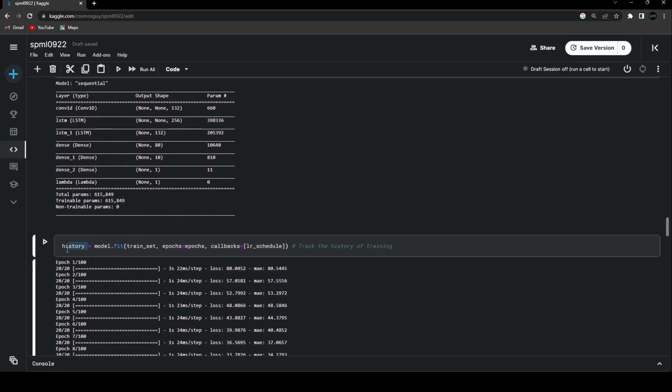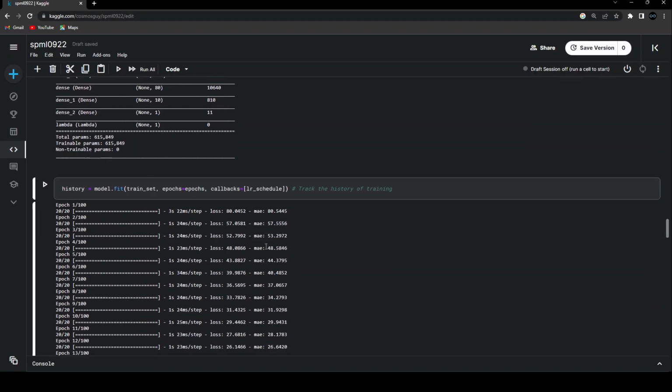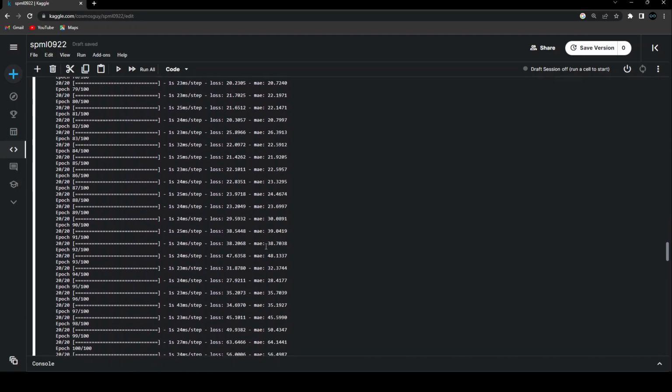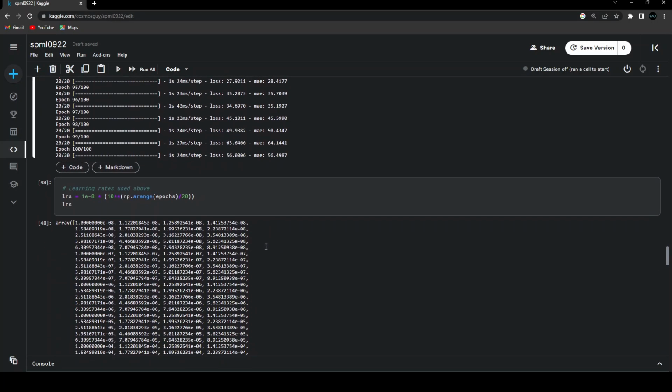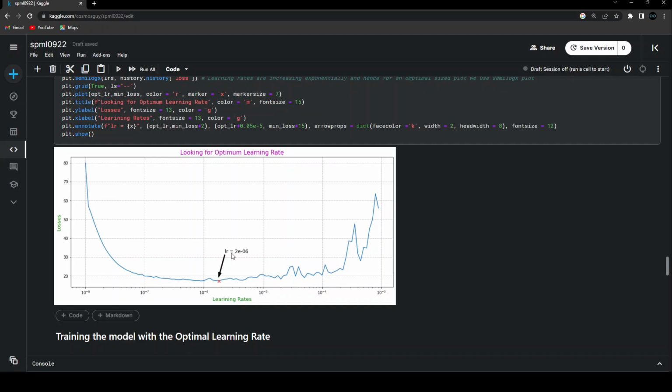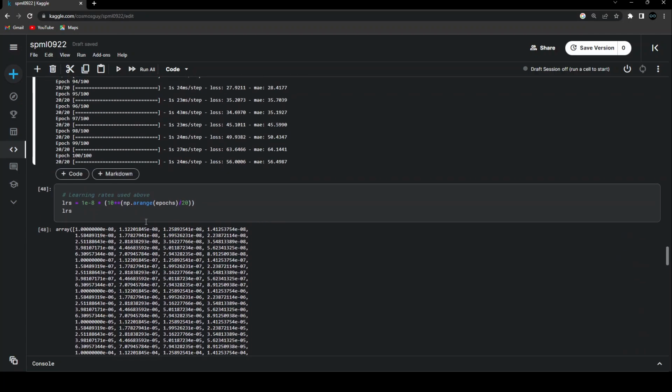I'm creating this history variable, which is going to store all the history of this training. So to start with, I'm passing the training set, the number of epochs, and the callback, which is the learning rate scheduler. This is just going to give me the output. And the final thing that I'll be getting out of this is what I'm going to plot over here. You will understand what this plot is, but before that, let me explain what I've done over here.